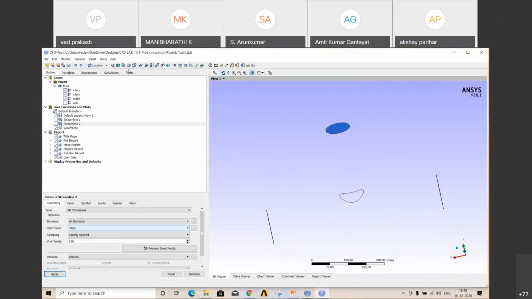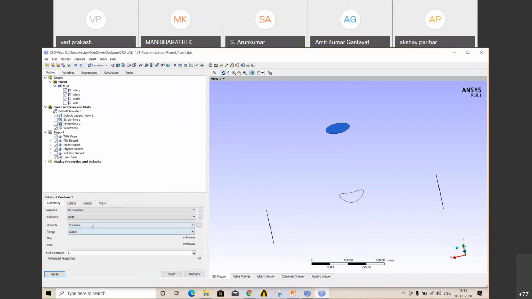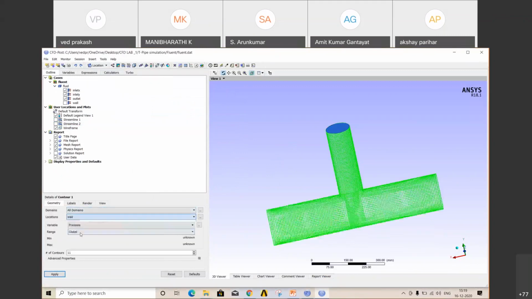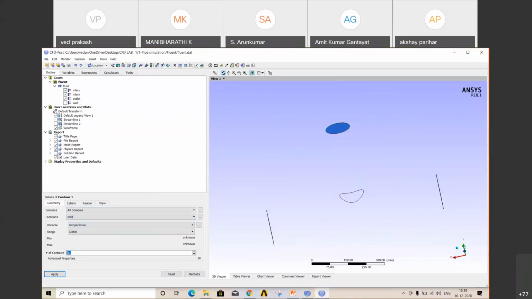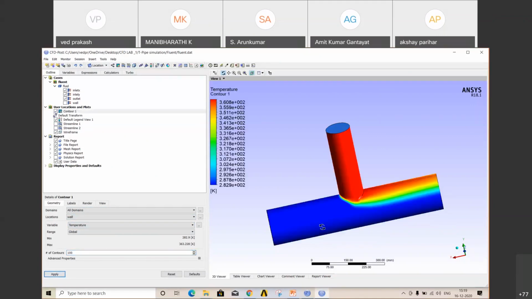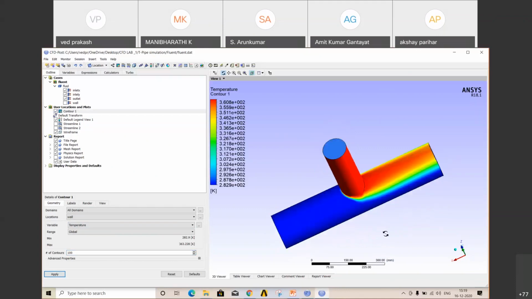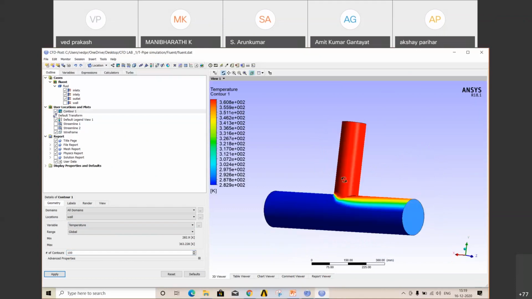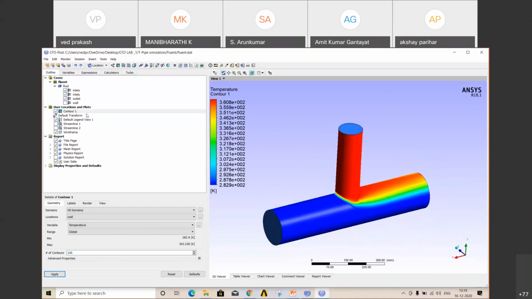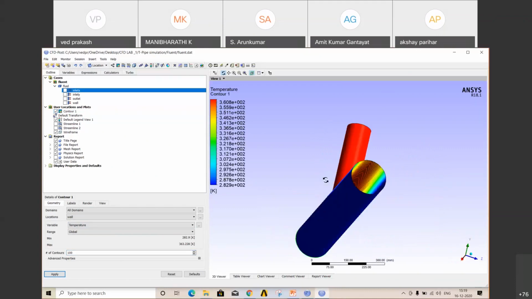Now what do you want to check? Like you want to check a contour plot. Go to Contour, select, then select your wall. And the variable is your temperature. Number of contours, suppose 100. Then apply. So this is your temperature contour. This is your hot fluid, that is why it is red. Here fluid is mixing. So this is how it looks.